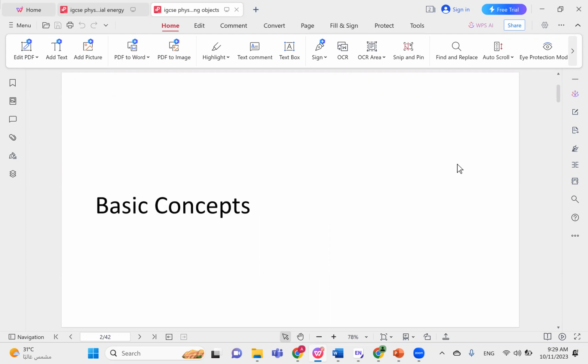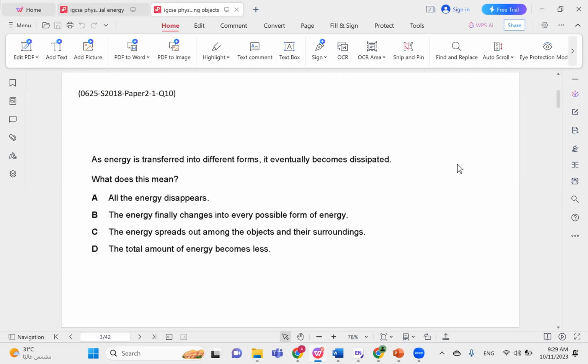So let's begin with the basic concepts. As energy is transferred into different forms, it eventually becomes dissipated. What does this mean? The basic concept here is that the total amount of energy in a system is conserved. Energy is neither created nor destroyed. It is simply converted from one form to the other.